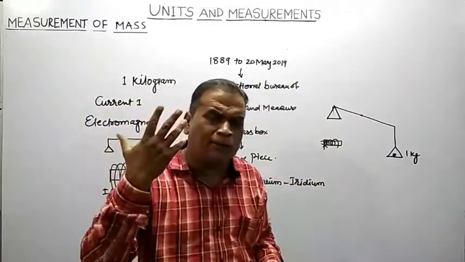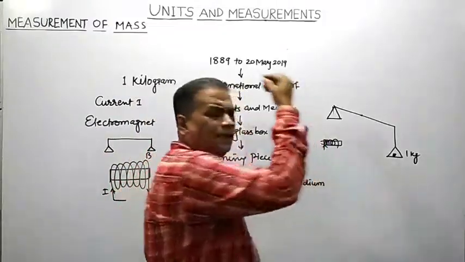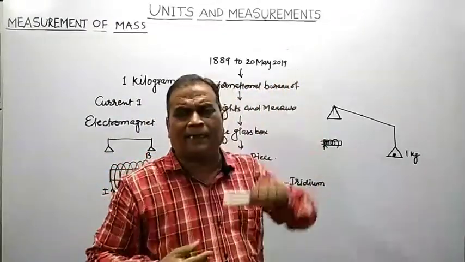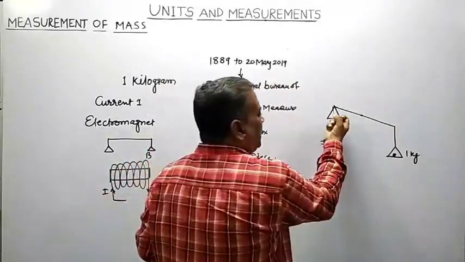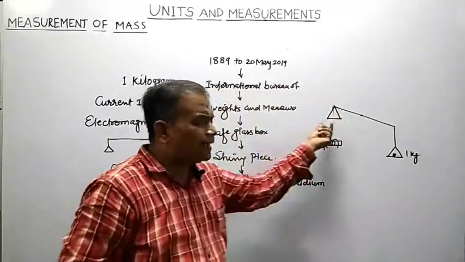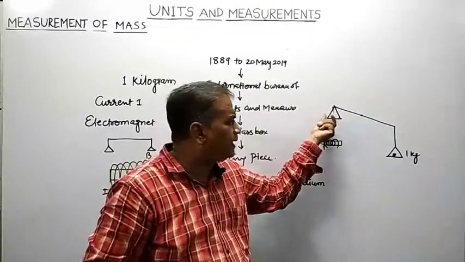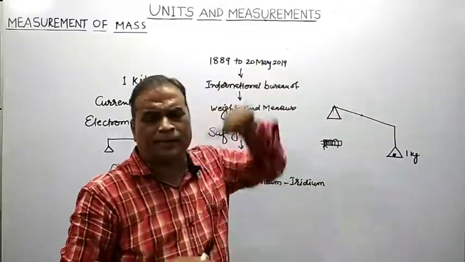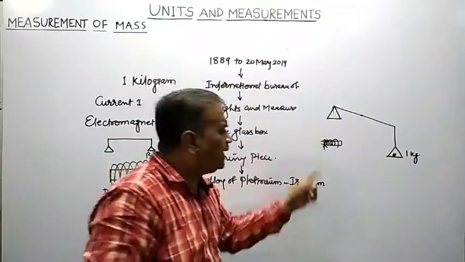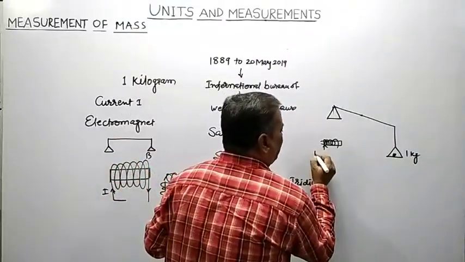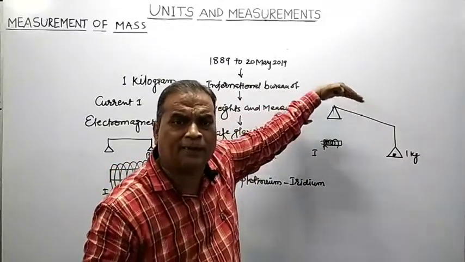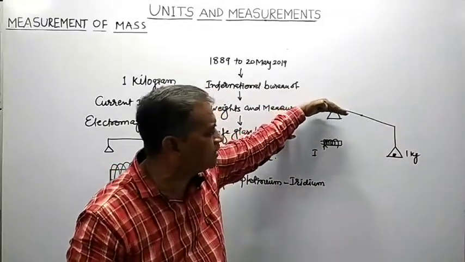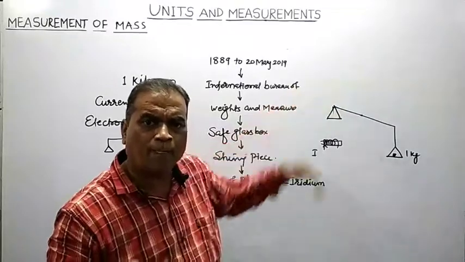What will the electromagnet do? When current is passed through it, it produces a magnetic field, and that magnetic field will attract this end of a balance, and it starts moving in the downward direction. As the current flowing through the electromagnet increases, this end of the extremely sensitive balance will come down and down.